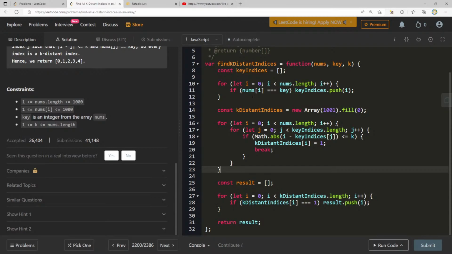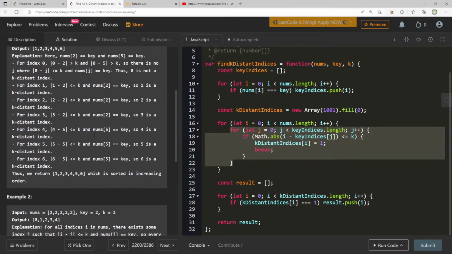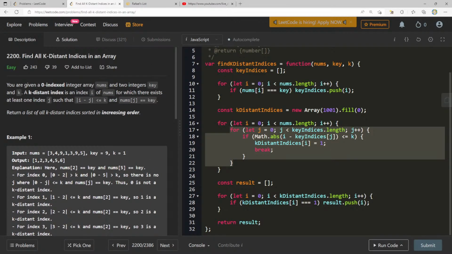If we go through all this, nums.length, this is like O of n, let's say. This is also another O of n. However, this piece, I don't love this piece. This is definitely another bottleneck that we should be able to get rid of. Now how? I don't know. Find all k distant indices in an array. There might be some other optimizations that we can make here.